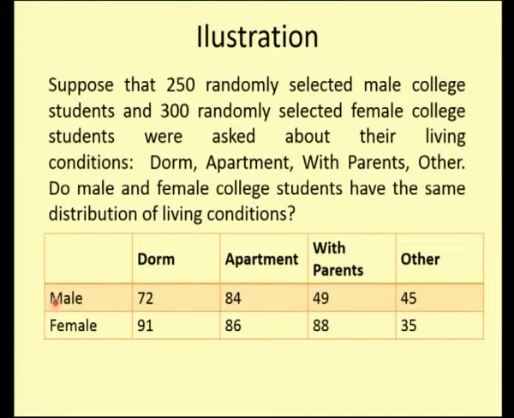So, if you see here, the data is given to me. These numbers are nothing but the counts of the frequencies. If you want to compare whether there is any difference between the living conditions of male students and female students, you need to have the number of respondents in each of the cells. And this table I call the contingency table, where you have the column values as well as the row values, and we are going to find whether these two distributions are the same or not.